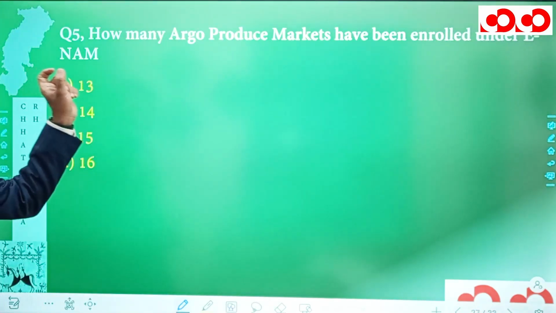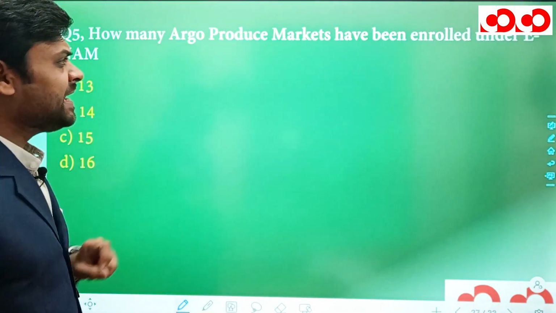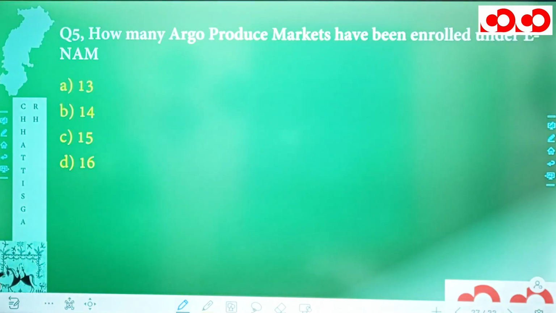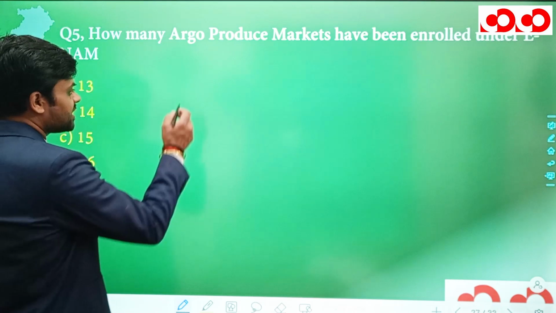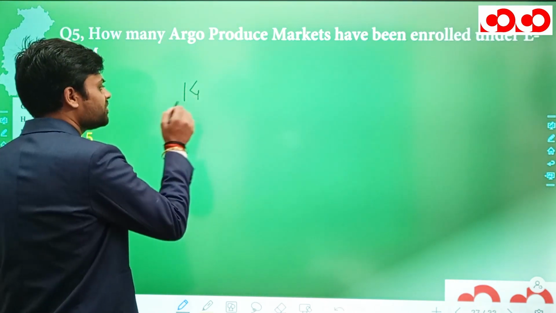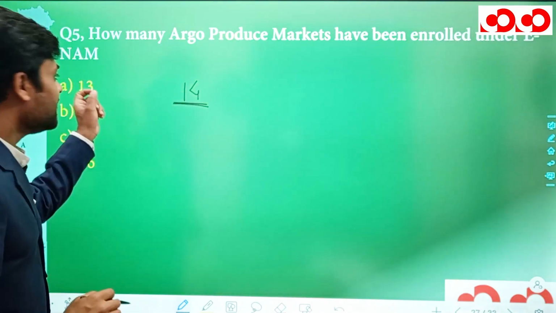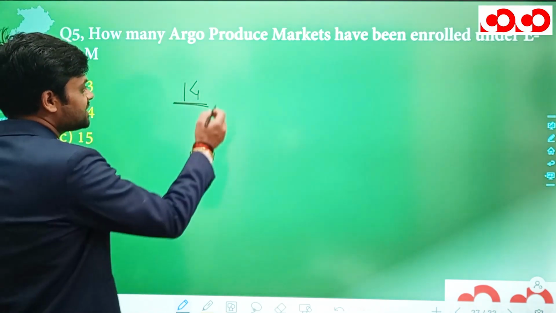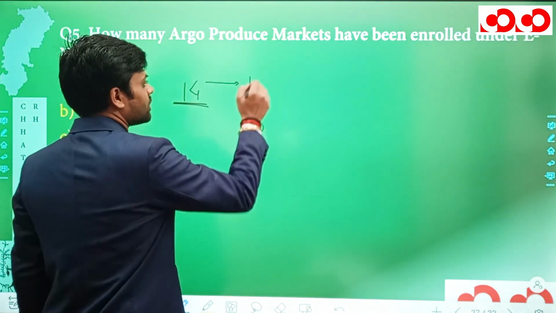How many agriculture produce markets have been enrolled under ENAM from Chhattisgarh? So let me tell you, from Chhattisgarh, 14 agriculture produce markets have been enrolled under ENAM, and these 14 are